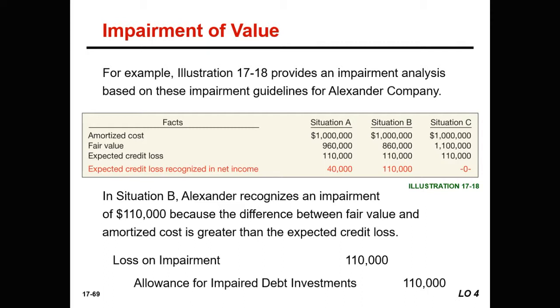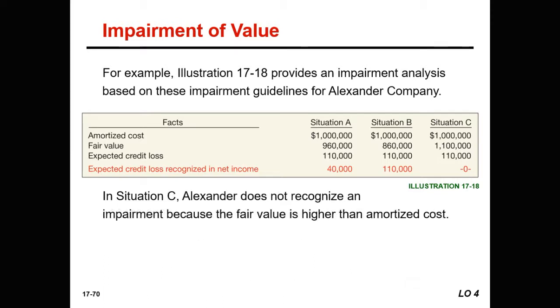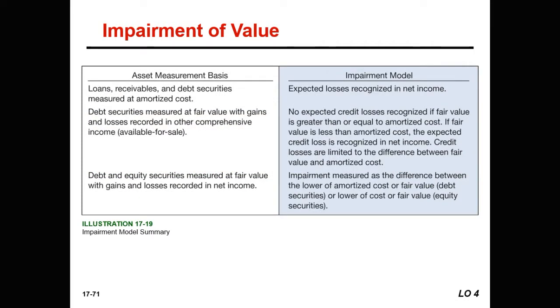Now, finally, in situation C, amortized cost and fair value are the same because there is no difference between the two of them, and the expected credit loss does not exceed that difference. We would not take an impairment at that time. This is a great little illustration for you to show you about impairment and how we go about asset measurement basis or impairment model to determine impairment.